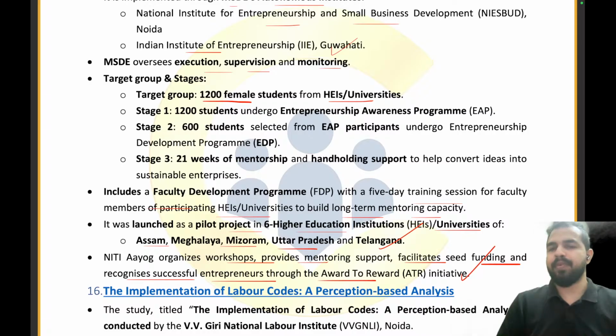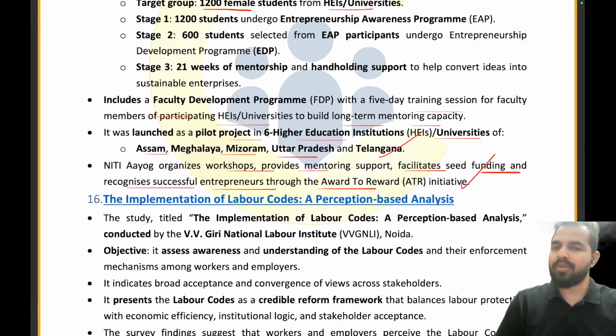1200 students will be provided the entrepreneurship awareness program. 600 of the EAP participants undergo the entrepreneurship development program. And in stage 3, we will have 21 weeks of mentorship and handholding support to help convert ideas into sustainable enterprises. We are also having 5 days of training for the faculties as a faculty development program. Clear, everyone? Now these 6 states from where this has been started are Assam, Meghalaya, Mizoram, Uttar Pradesh, and Telangana.